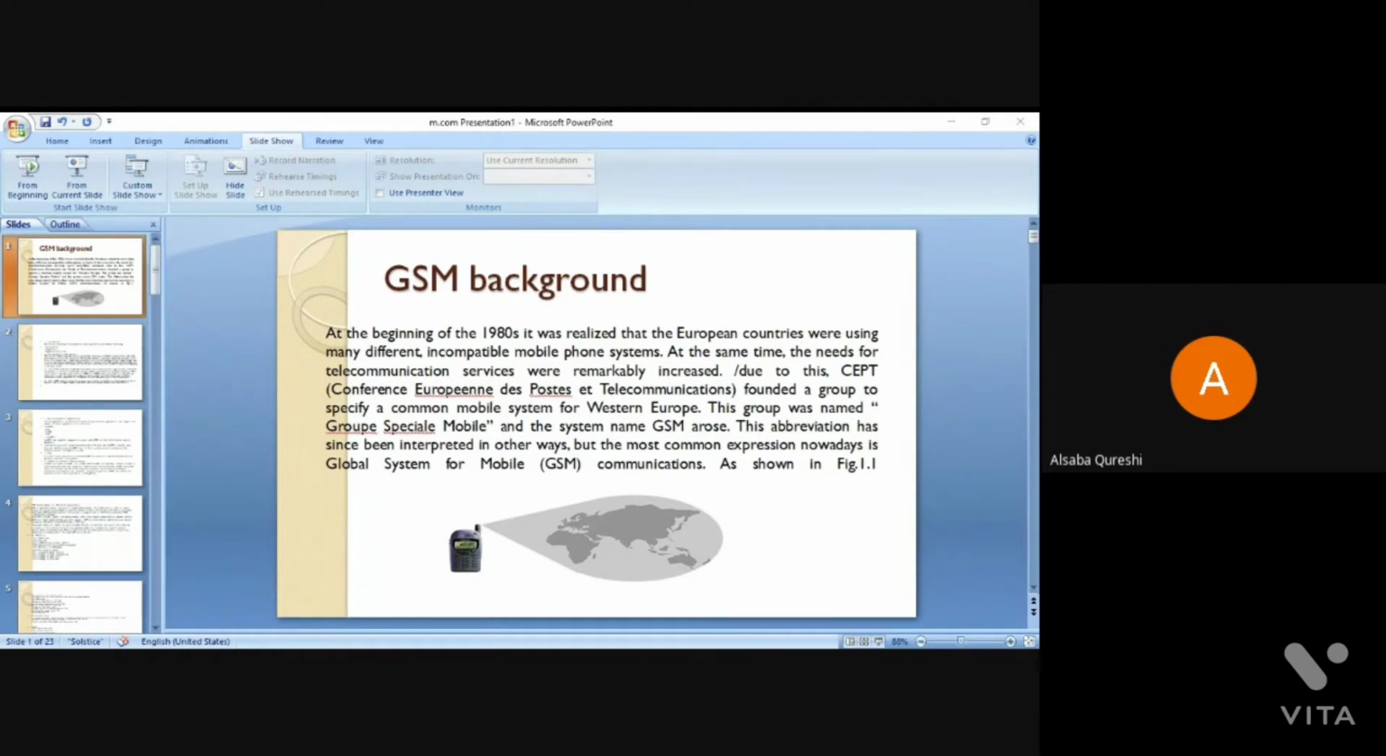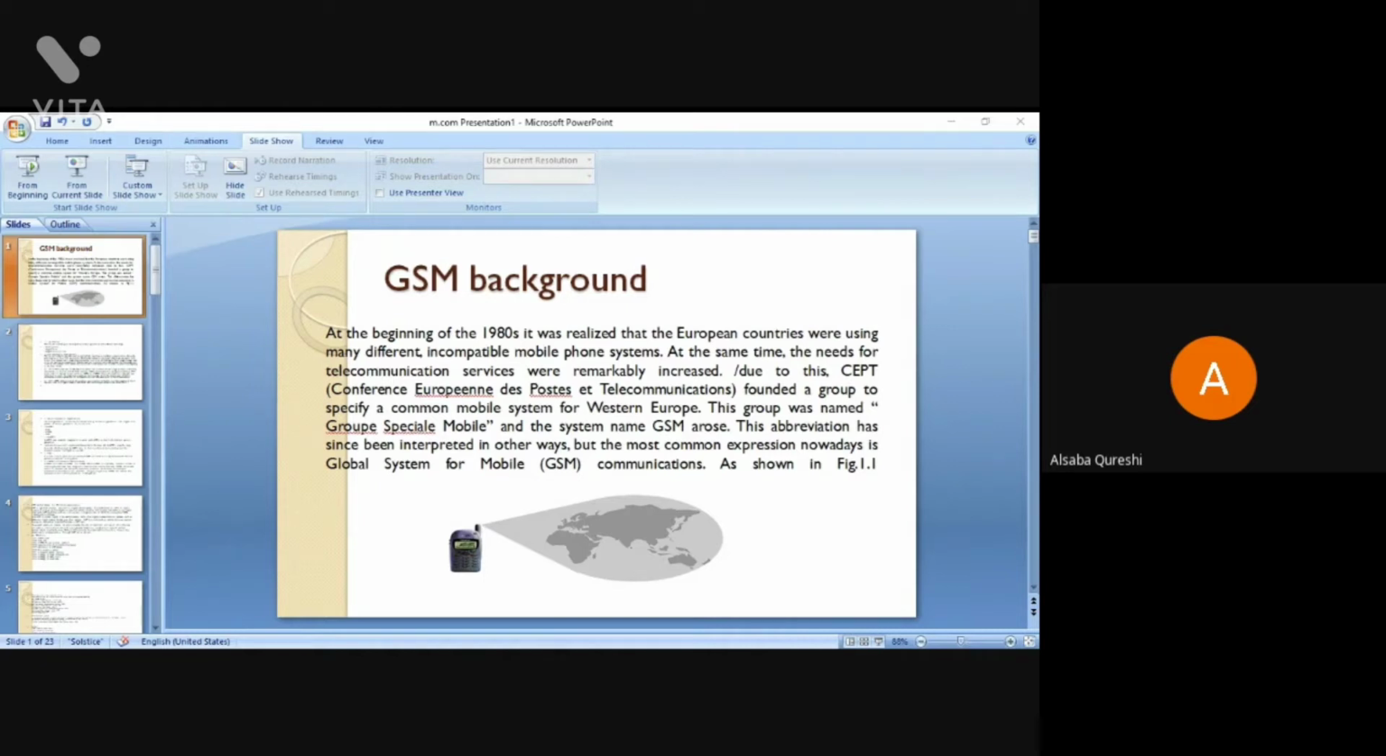Now, we here discuss GSM, in the subject of mobile computing. So, the topic is GSM. What is the full form of GSM? The full form of GSM is Global System for Mobile, a mobile telephone system that was invented in the 1980s.